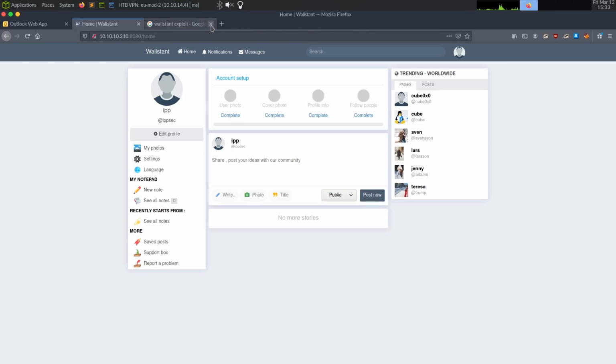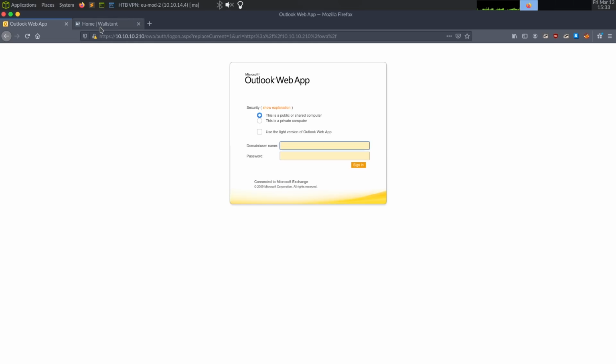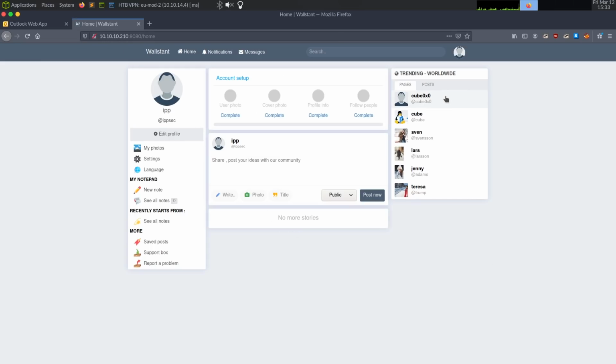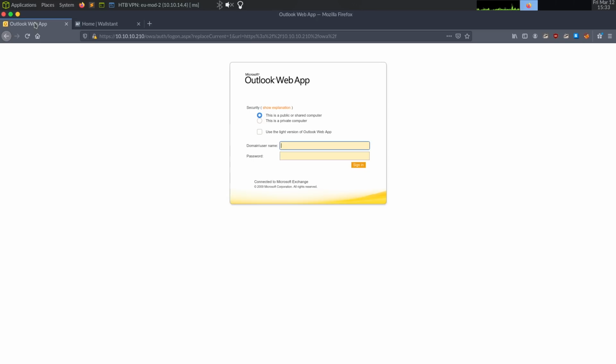Now, looking at this, there are two things that match up. We have access to a social network, which looks like an old version of Facebook, and Outlook. So I'm guessing this is some type of OSINT challenge where we have to get usernames and then go to Outlook. Now, there's one thing I don't like about this box, and I think it's going to be how this is configured, but we'll get to that now, I guess. I was going to say in a second, but let's just go on an Outlook rant right now of a bunch of knowledge. So looking at this visually, I know this is Exchange 2010.